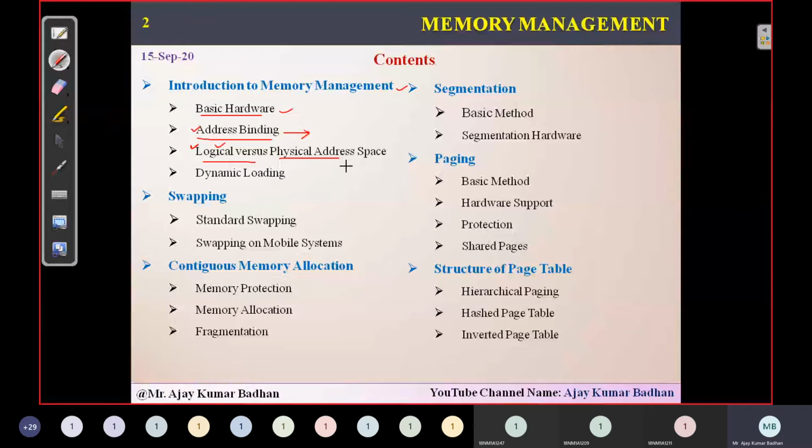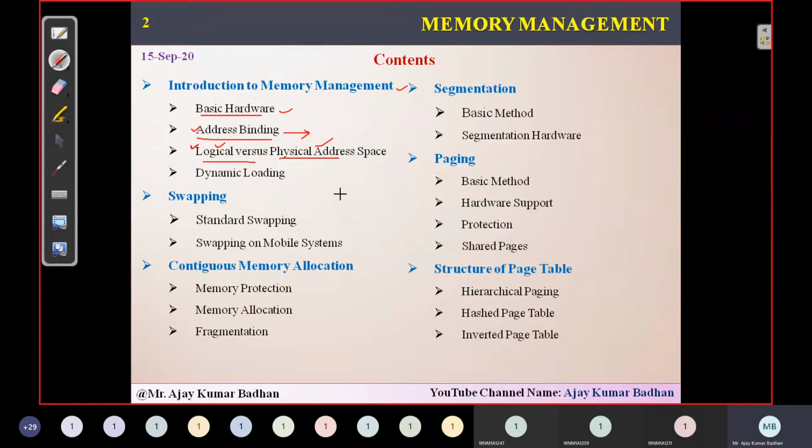So RAM will have slots, isn't it? Every slot will have some address. That address is what we are calling the physical address, and we cannot see that physical address. It is the responsibility of the operating system to map this logical address to this particular physical address. Remember that.